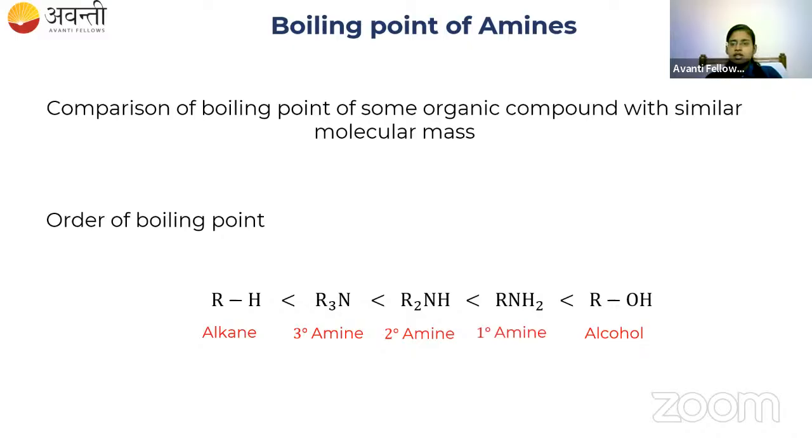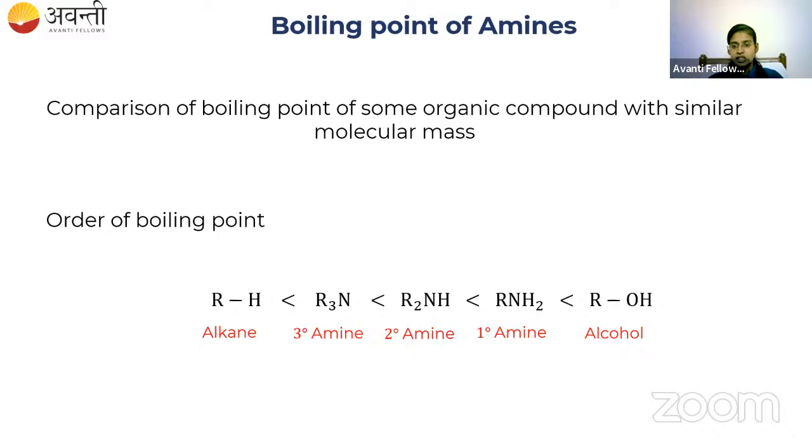So these are organic compounds which have the same molecular mass. But if you look into the order of boiling point, alcohol has the highest value. You all know the reason, right? Alcohol has the highest boiling point only because of hydrogen bonding.